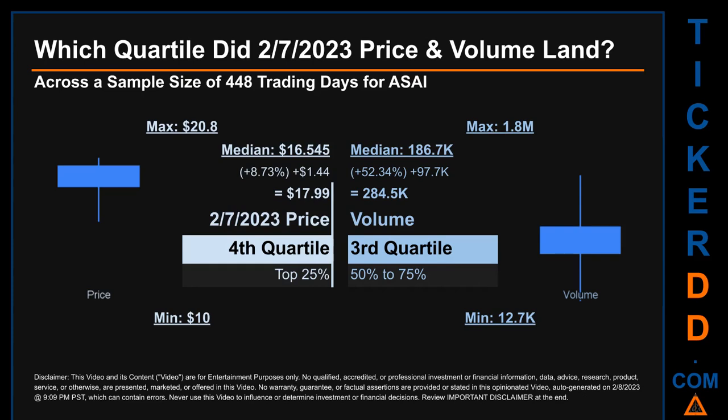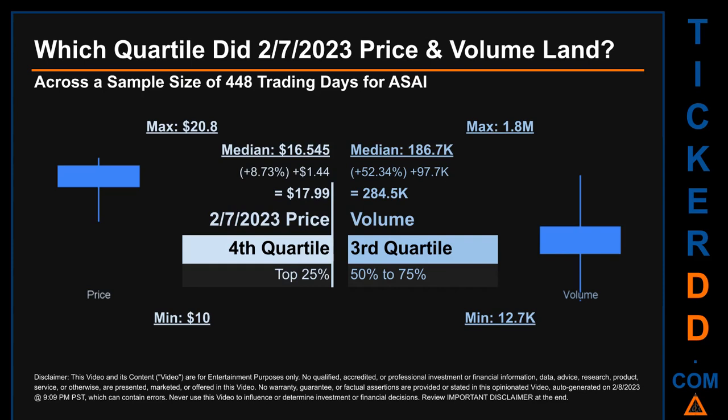Which quartile did the 7th of February 2023 price and volume land? Across a sample size of 448 trading days, the maximum end of day price for ASAI was $20.80 while the minimum was $10. Within that price range, the 7th of February 2023 price, of $17.99, landed within the 4th quartile, meaning that it was within the top 25% of all sampled end of day prices. The day's volume landed within the 3rd quartile, that is within the 50% to 75% range of all sampled daily volume, which saw a max daily volume of 1.8 million and a minimum of 12.7 thousand.